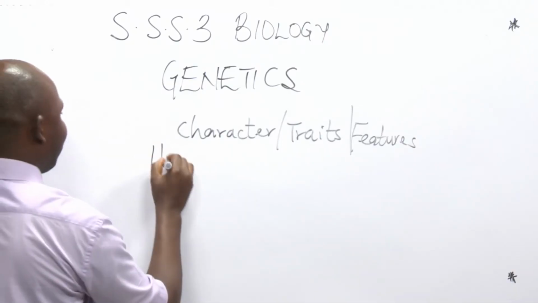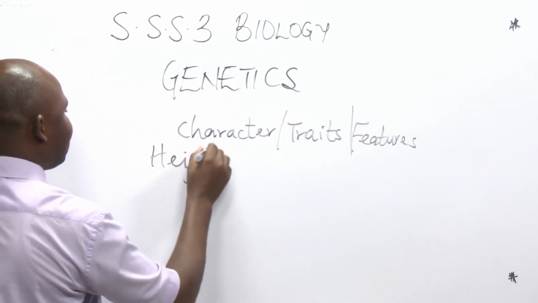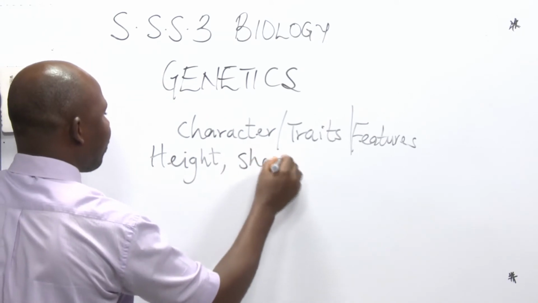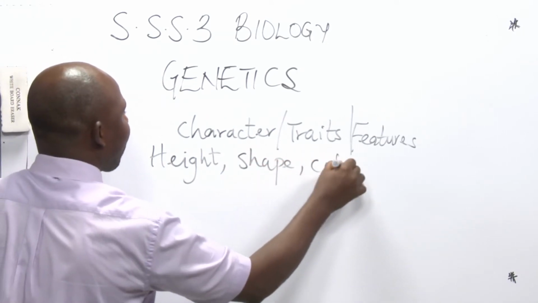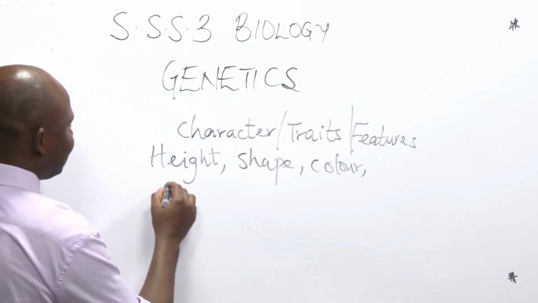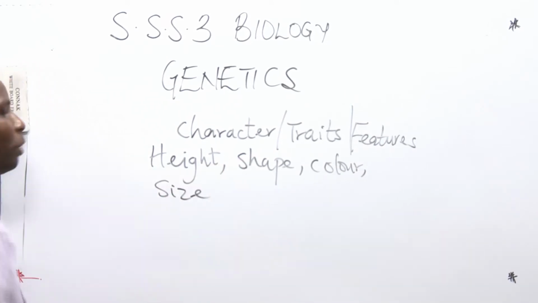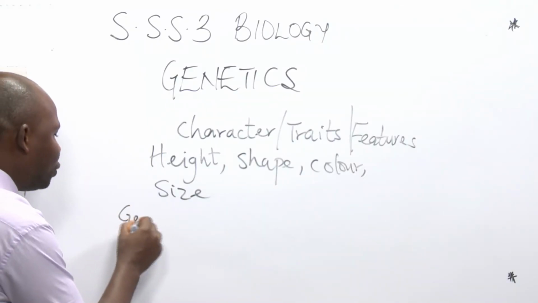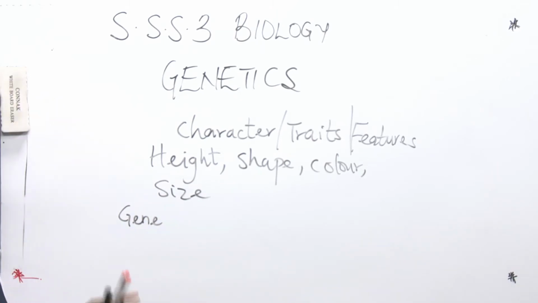It could be height. We have some of the characters now. When we talk about characters, these are things we are referring to. It could be height, it could be shape, it could be color, it could be size. So these are things we refer to as characters that are passed from parents to their offspring. You need to know this. A character that is passed from parent to offspring is controlled by gene. Like I said, you must understand it.